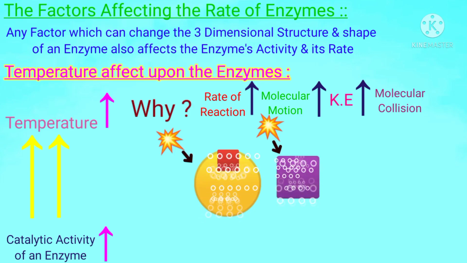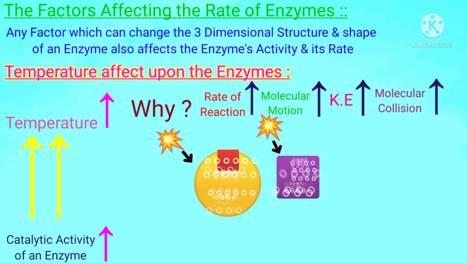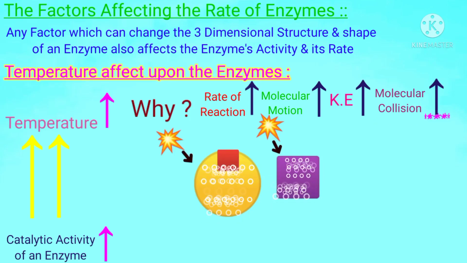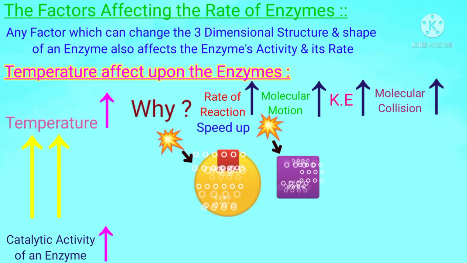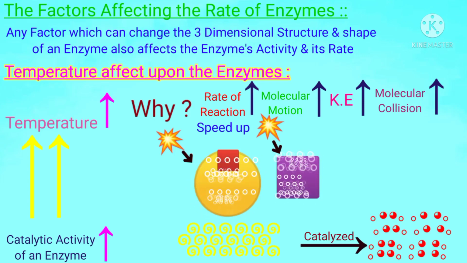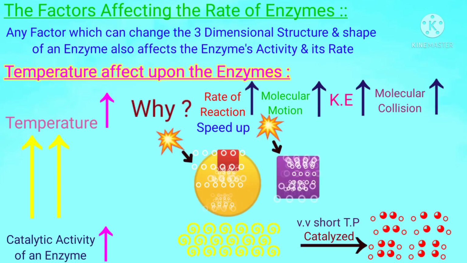Due to it, the molecular collisions between the molecules will also increase. So when molecular collision is increased, the rate of reaction is also accelerated and the reaction is sped up. As a result, a large number of molecules are catalyzed in a very short time period. That is the effect of temperature.